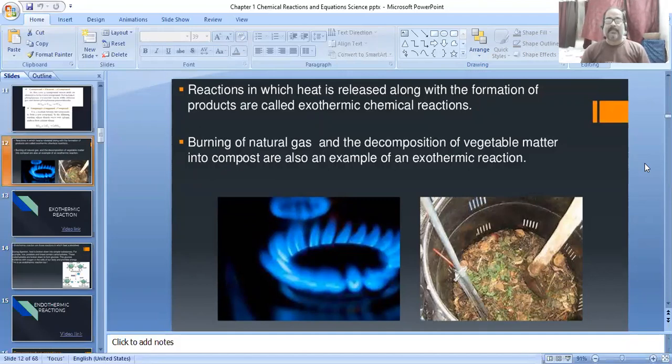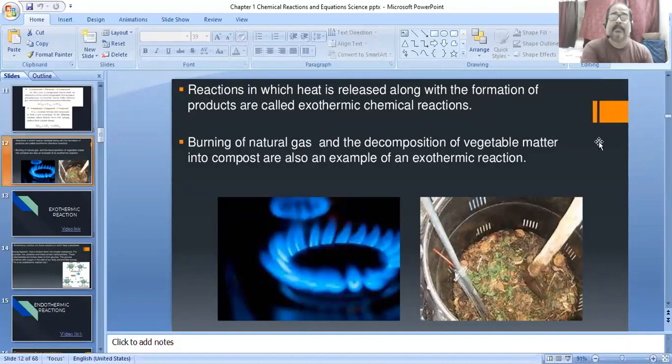That means some types of reaction release energy. It is called exothermic. But in case any type of reaction where we provide energy from an external source, it is called endothermic reaction.